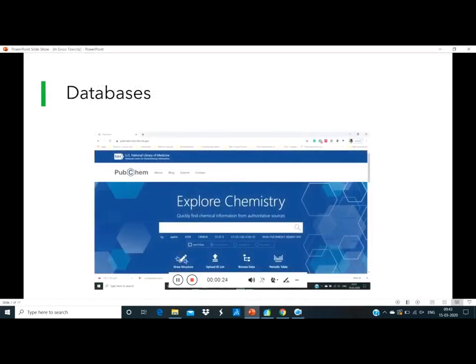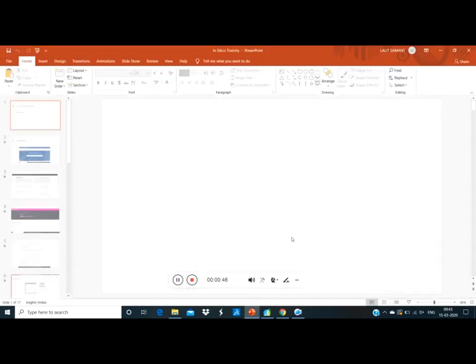So one of the widely used databases is PubChem, and in PubChem you can search your molecule by name, by receptor to which it binds, by molecular formula, by canonical SMILES, and by chemical identifier format. Okay, so these are several formats by which you can check.